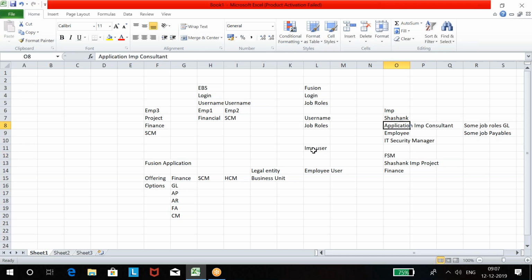What is the difference between an implementation user and an employee user? This is all you need to remember, guys, because this question may be raised in an interview. How many types of users do we have in Fusion? There are 2 types: implementation user and employee user.